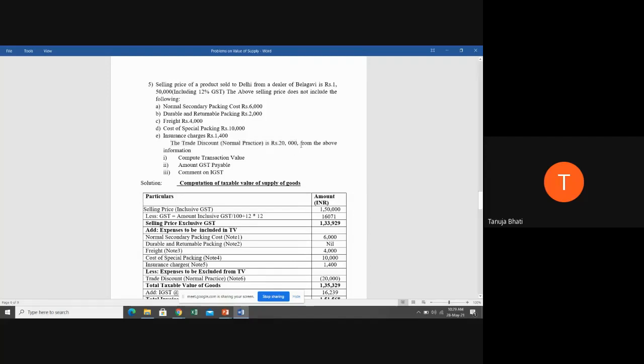Now they're telling, from the above information, you compute what is the transaction value. Compute the GST payable. And comment on IGST. So we'll go step by step in the solution. Already the solution is given by all. We'll just present it.